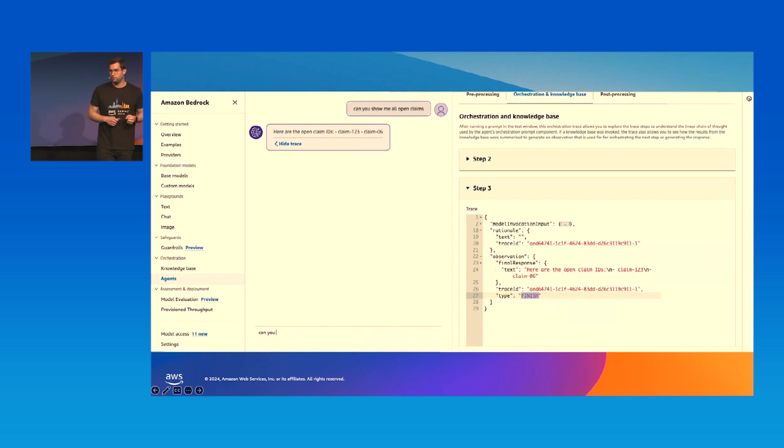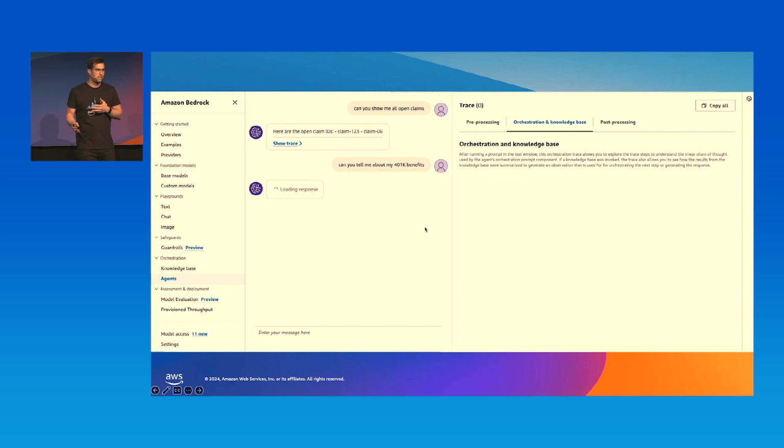Now let me ask a different question here, which should be blocked. Can you tell me about my 401k benefit? So a US pension model. In this case, as it's related to financial advice, we might not want to have an answer here.